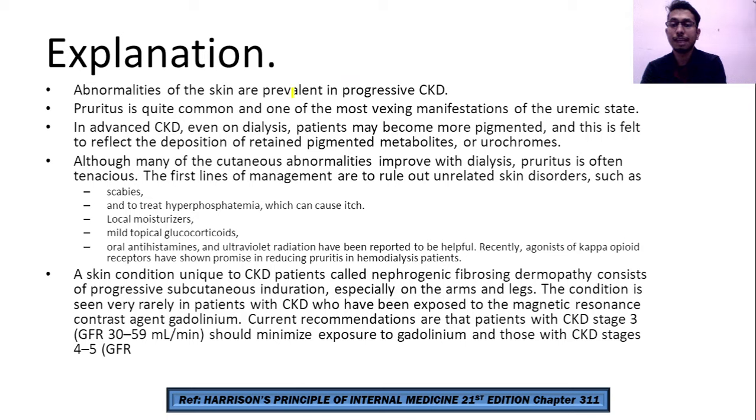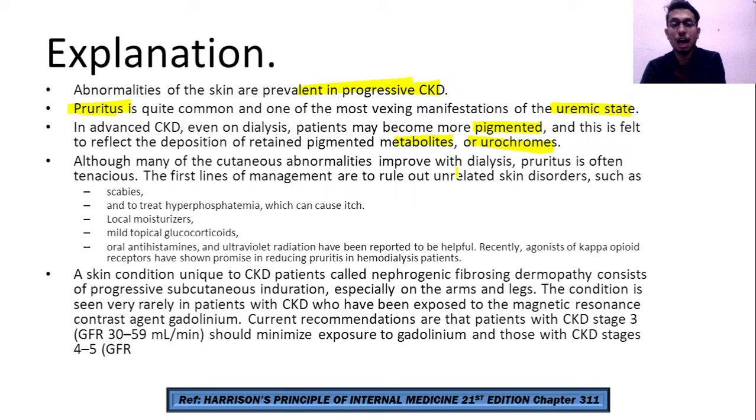Abnormalities of skin are prevalent in progressive CKD. Pruritus is the most common one, and it is a feature of the uremic state. In advanced CKD, even on dialysis, the patient may become more pigmented, and this is felt to reflect the deposition of retained pigmented metabolites like urochromes. Many of the cutaneous abnormalities improve with dialysis because uremia is one of the main sources of these abnormalities, but pruritus is often tenacious.